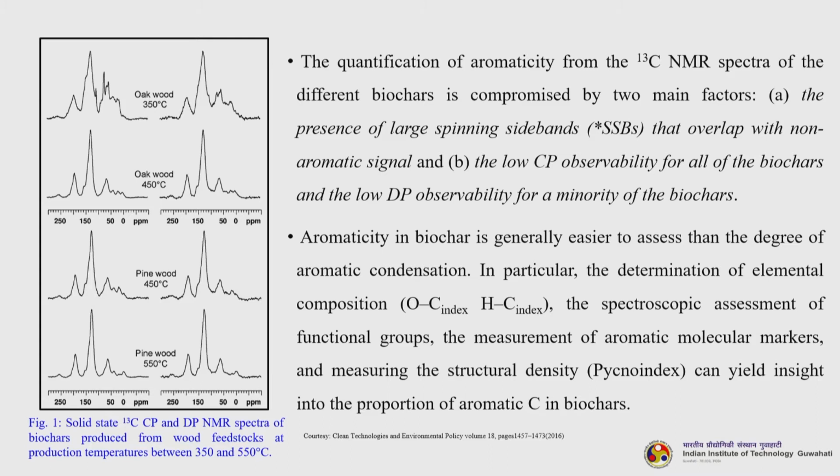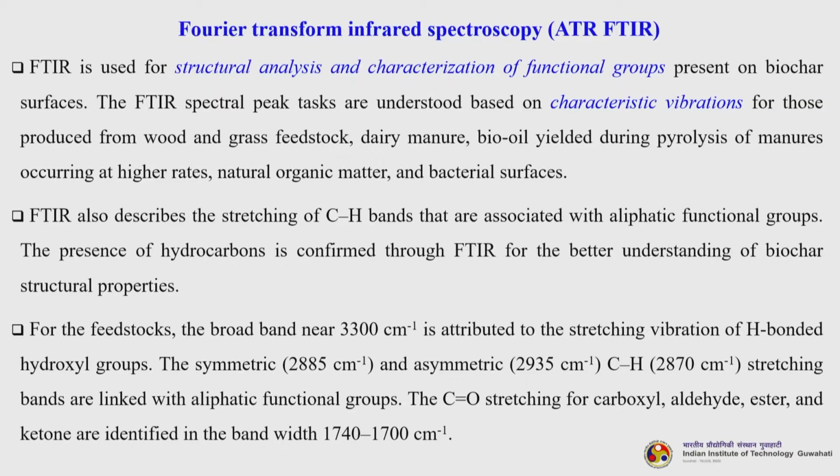Now, aromaticity in biochar is generally easier to assess than the degree of aromatic condensation. In particular, the determination of elemental composition, the spectroscopic assessment of functional groups, the measurement of aromatic molecular markers and measuring the structural density using the pycno index can yield insight into the proportion of aromatic carbon in biochars.